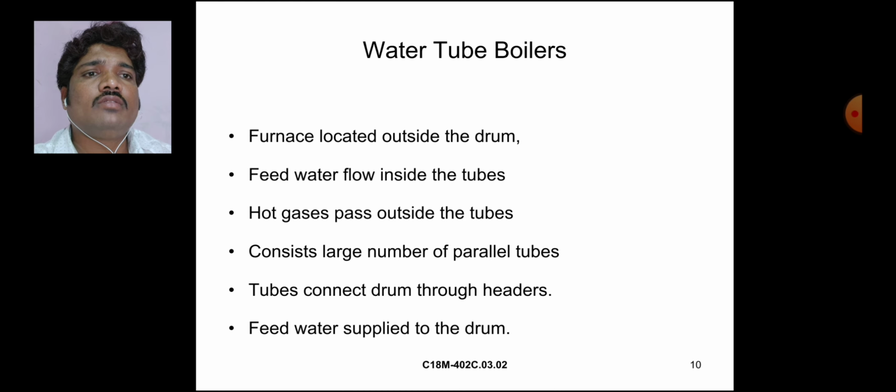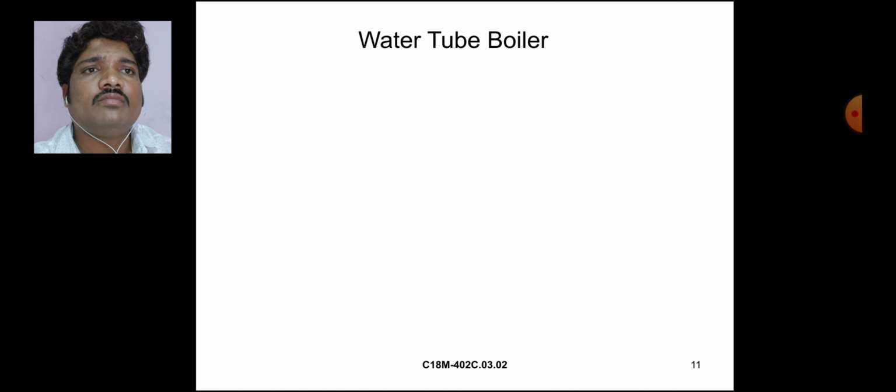Feed water is supplied to the drum. These are the features of the water tube boiler: the furnace is located outside the drum, feed water flows inside the tubes, hot gases pass outside the tubes, it consists of a large number of parallel tubes, tubes connect to the drum through headers, and feed water is supplied to the drum.